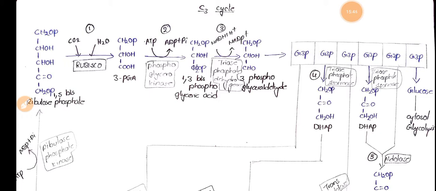Rubisco means ribulose 1,5-bisphosphate carboxylase or oxygenase.